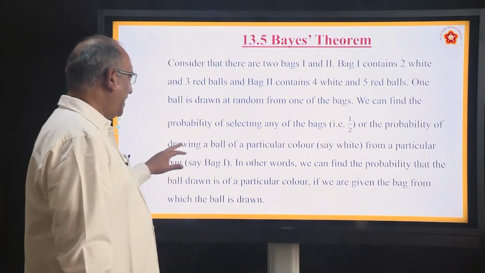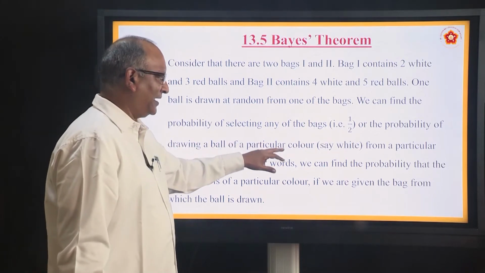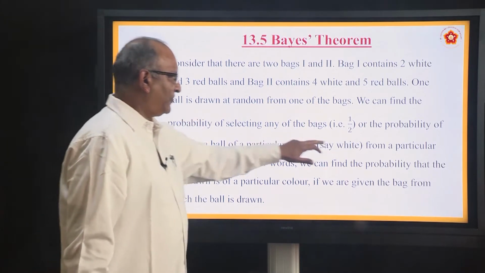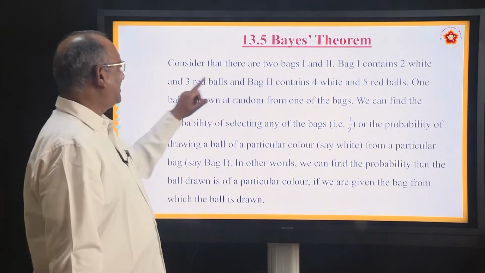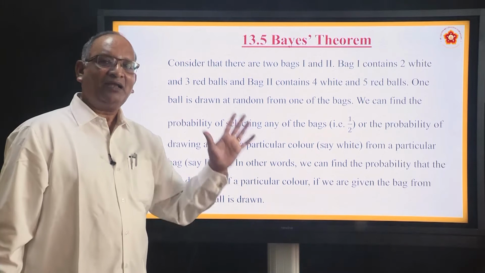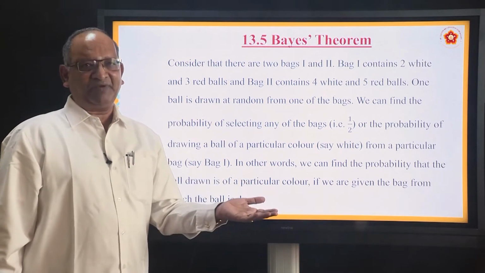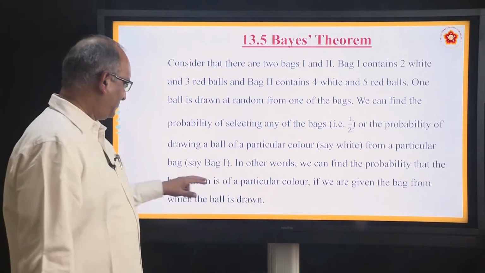Or the probability of drawing a ball of a particular color, say white, from a particular bag, say 1. Now the first bag contains 2 white and 3 red. Total balls are 5. The probability of drawing a white ball is 2 by 5.